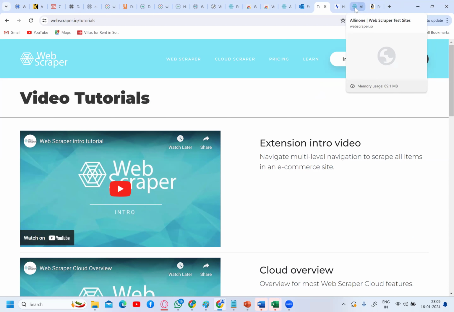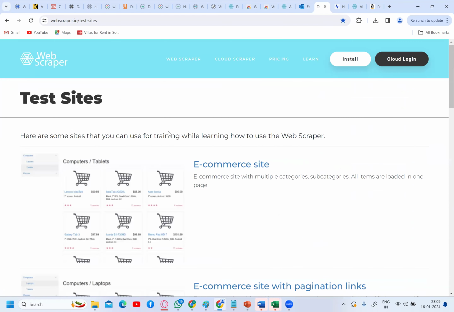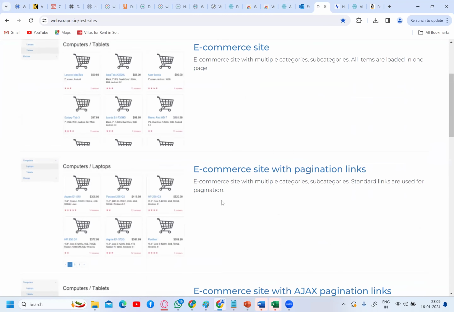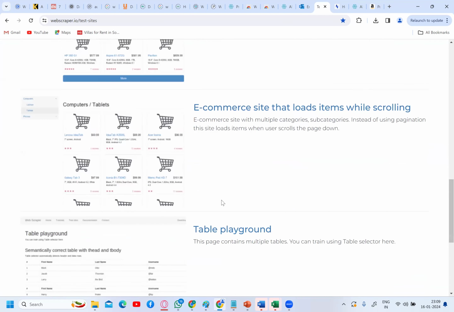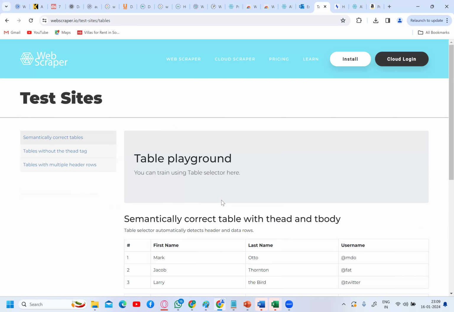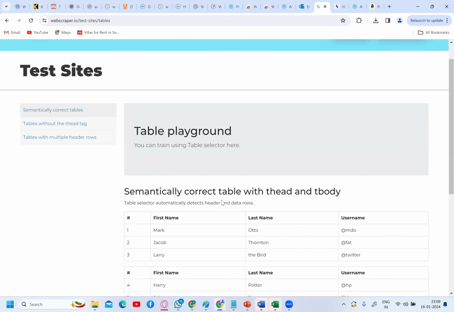Just try to work on how to extract the data from this very simple e-commerce website. Here only you can get into different websites. Go to test sites. I have taken the e-commerce site, and you can also take this table playground. See how to extract the data from this table. What is the data type you select there? Table. Be careful. Or you can take simple websites also.